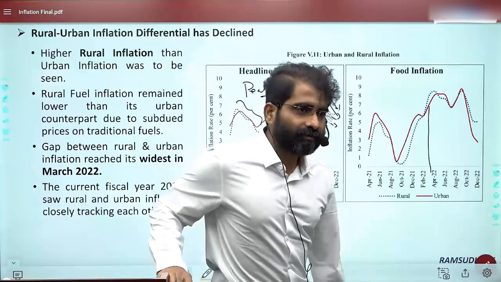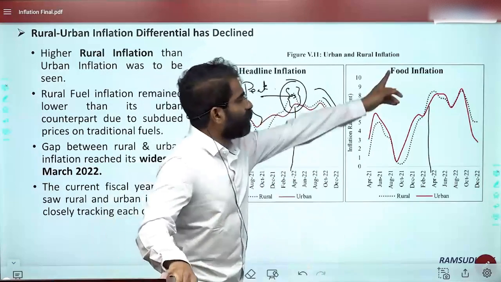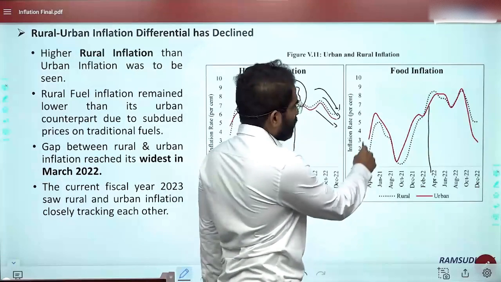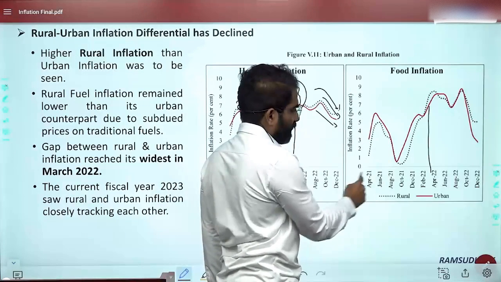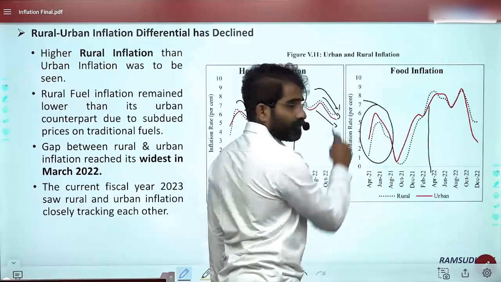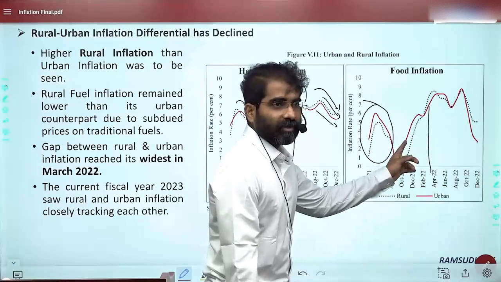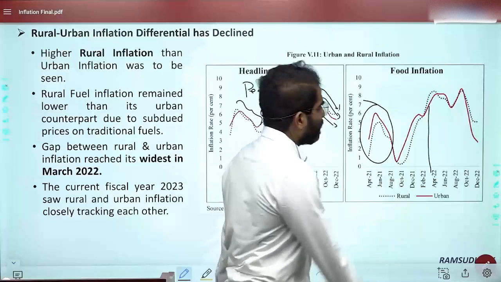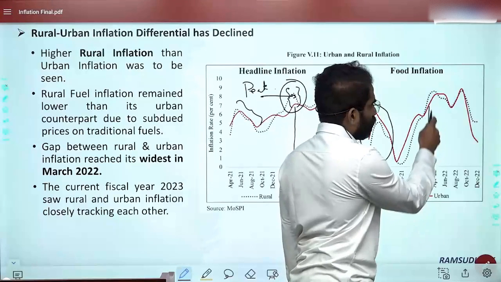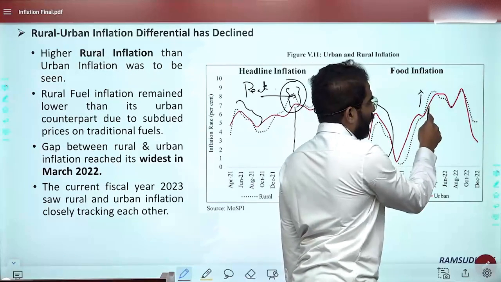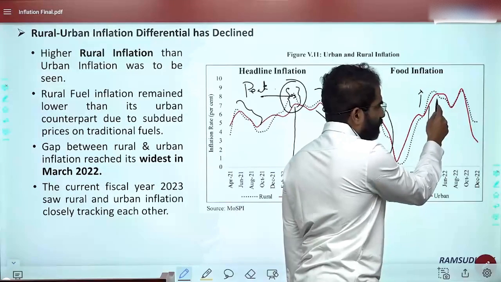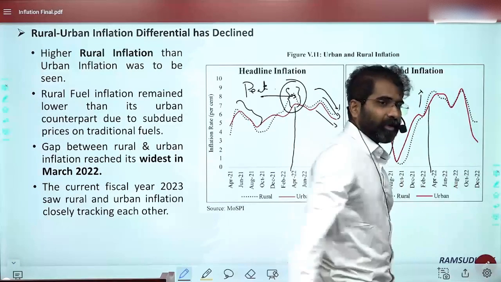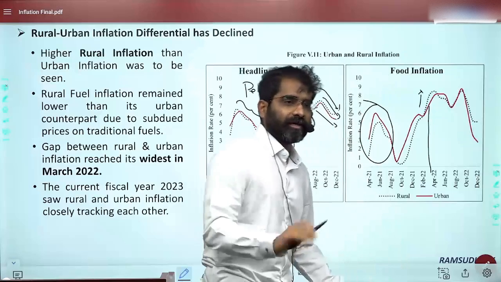Now if you observe food inflation, during that point of time, it is basically urban more than rural here. Are you able to get this? Now the red one is above. And then you will observe by March 22, the rural has picked up and urban is slowly able to settle down faster. This is because of imported food availability, etc.